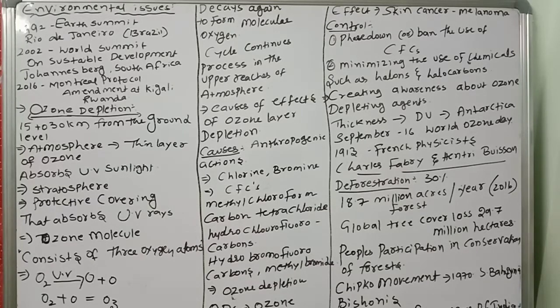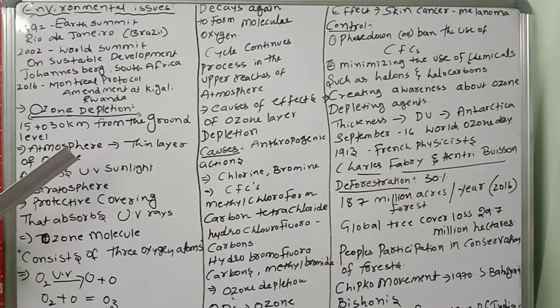Okay. Next, we are going to the ozone depletion. 15 to 30 kilometers from the ground level. This is important, so you should remember this part. What is ozone? At about 15 to 30 kilometers from the ground level, the Earth's atmosphere has a thin layer of ozone.